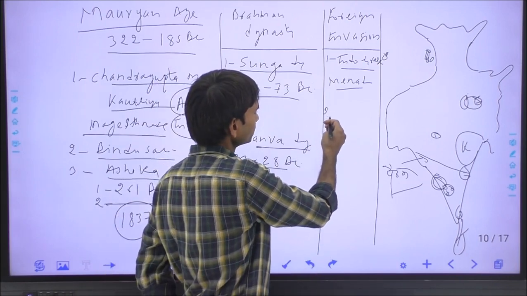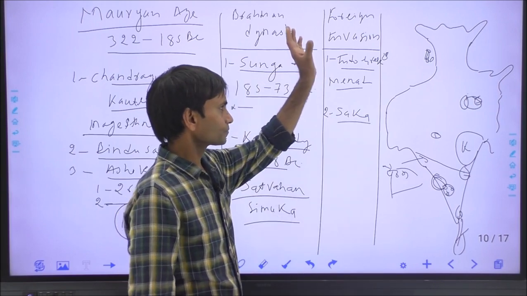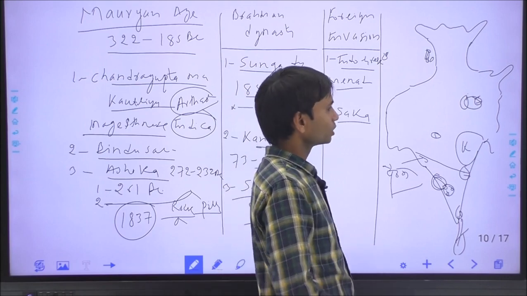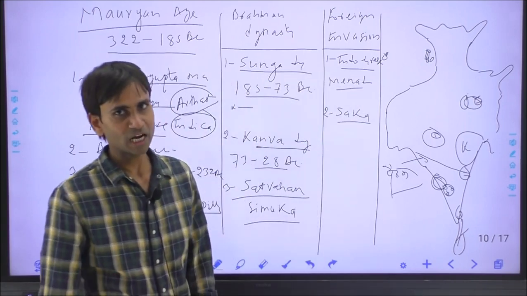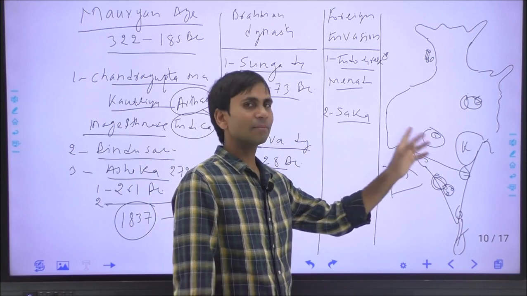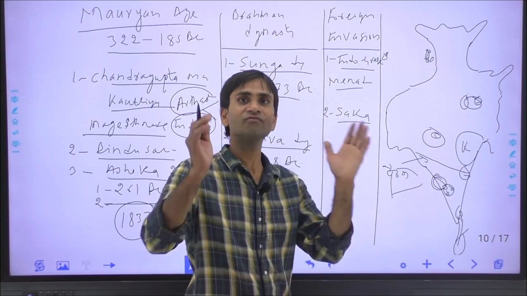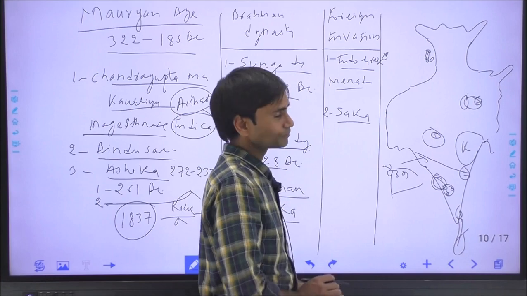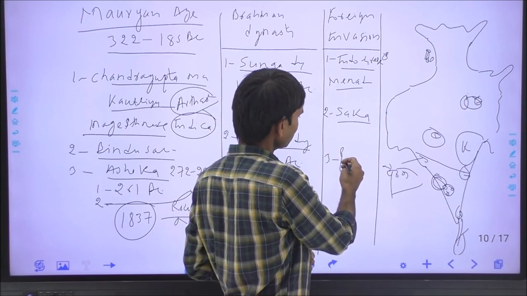After the Indo-Greeks, this was the second invasion from the Shaka rulers. Shaka tribes from Persia or Iran entered into India, and they divided into different branches. The important branch was from Ujjain, and the Ujjain branch was founded by Chastana. Rudradaman the First was the important ruler in the 2nd century, who inscribed India's first pure Sanskrit inscription, the Junagadh or Girnar inscription. After the Shakas, India was invaded by the Parthians.